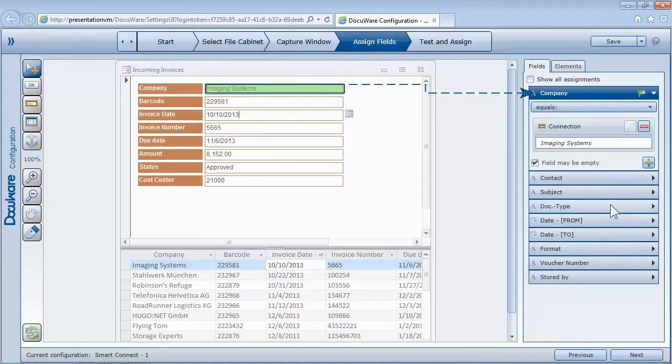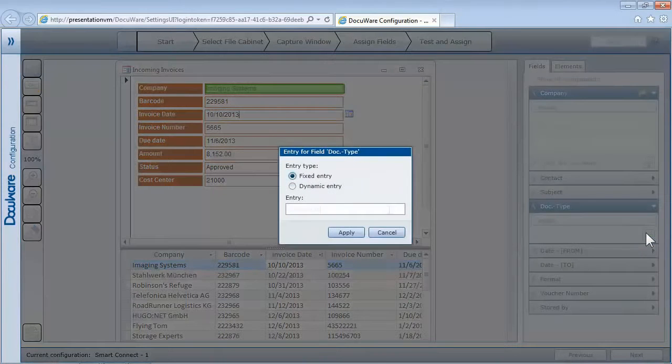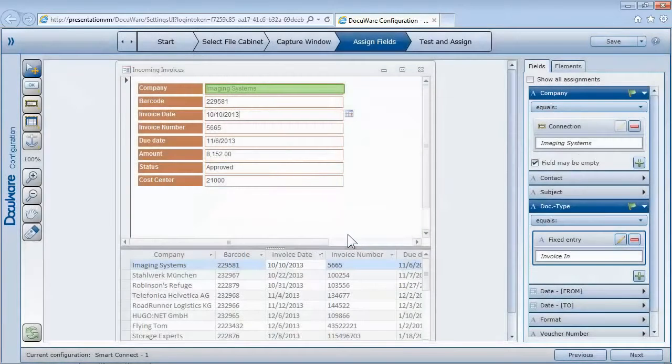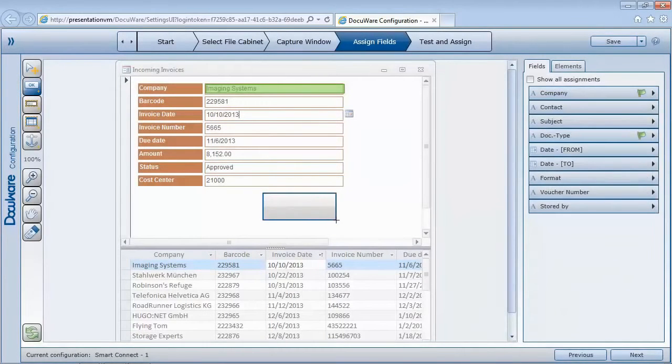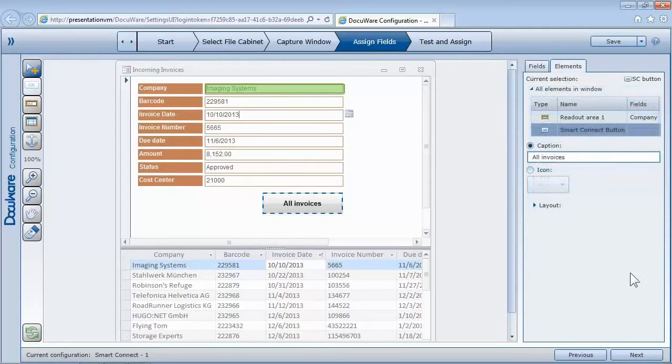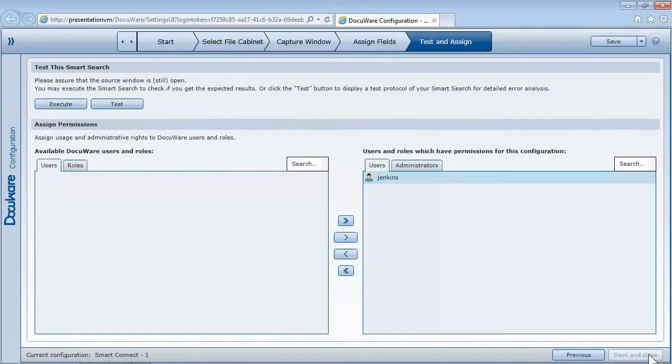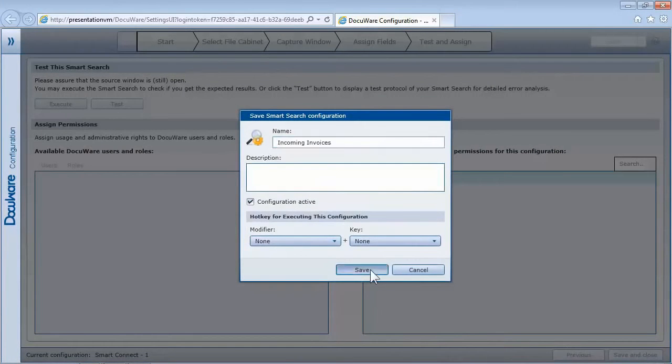Since we need only the invoices, we enter the fixed value invoice under the document type. Now just determine where you want the search button in the program window. And whenever you open the accounting software, that's where it'll be.